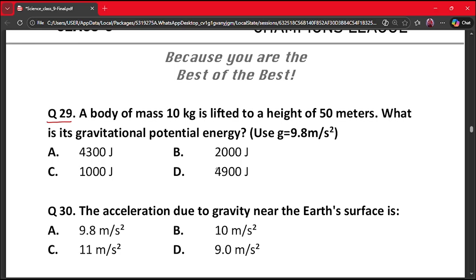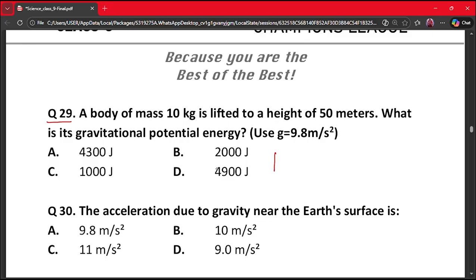A body of mass 10 kg is lifted to a height of 50 meters. What is the gravitational potential energy? Use g as 9.8 meter per second square. A. 4300 J, B. 2000 joule, C. 1000 J, D. 4900 J. Here we are going to solve.